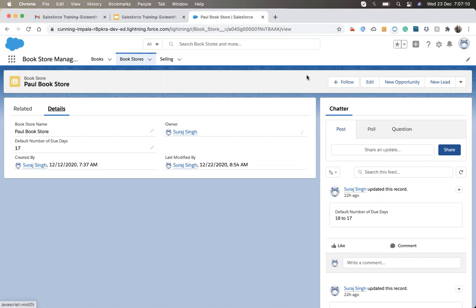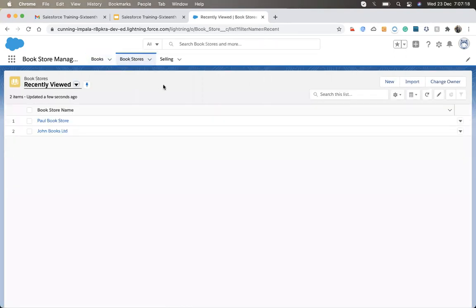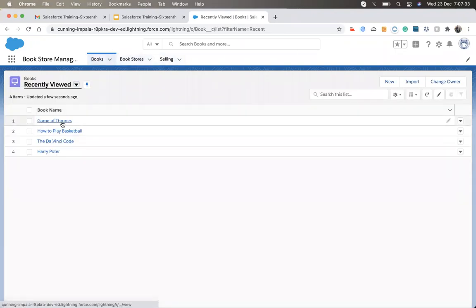And there is one more limitation in the process builder. Suppose we have a requirement that when we delete an account, then all the related contacts will also get deleted. Sorry, whenever a field on the account changes... let me show you the cells.